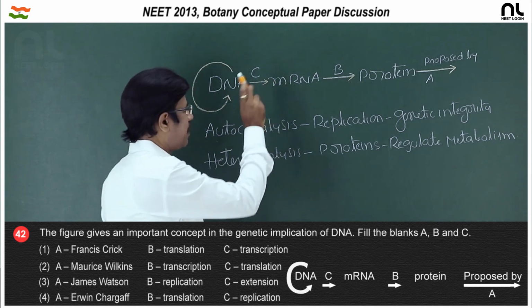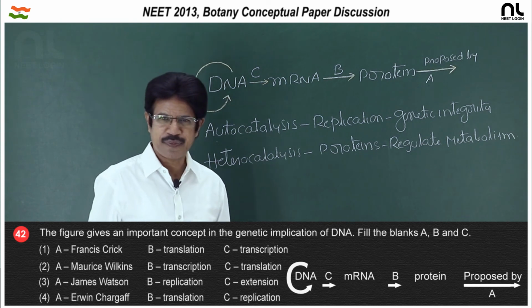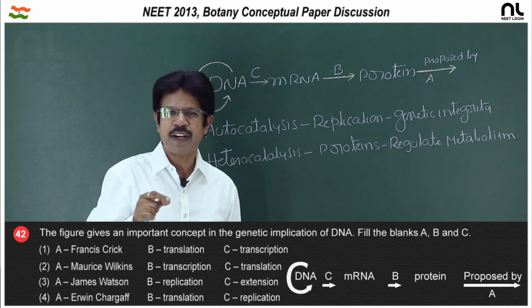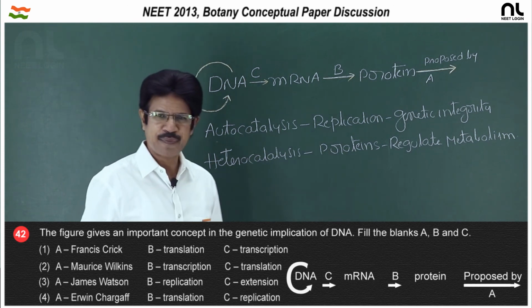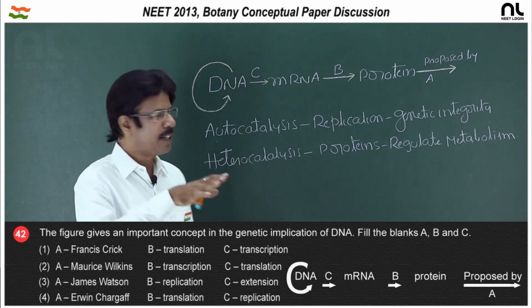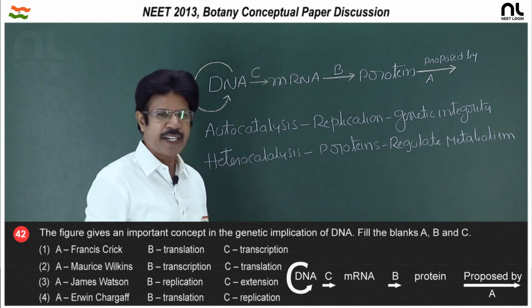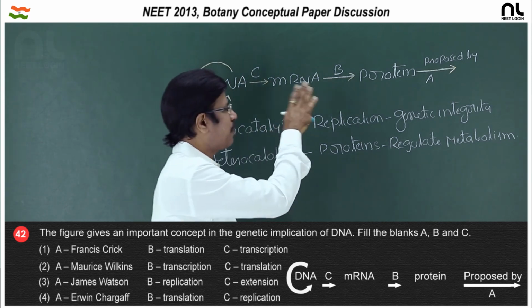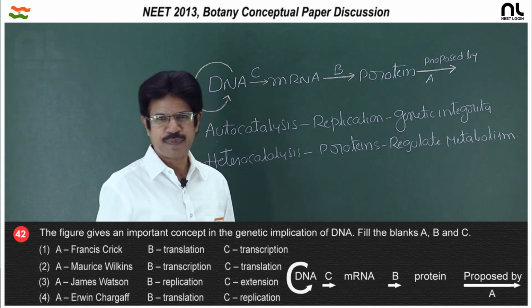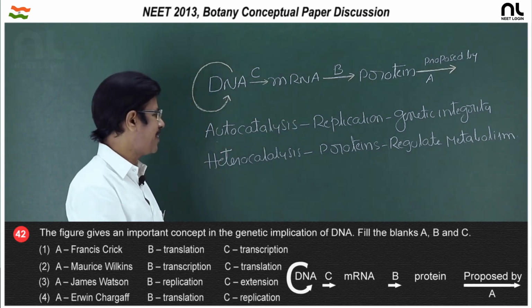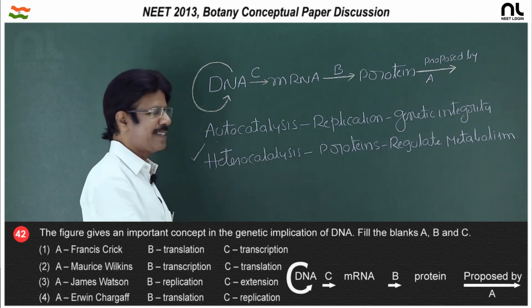And DNA to mRNA is the transcription. DNA dependent RNA polymerase does the transcription, and the product is mRNA. Whatever genetic information is loaded onto the mRNA is translated to make the protein, and this protein regulates the metabolism. Such transcription and translation is heterocatalysis.